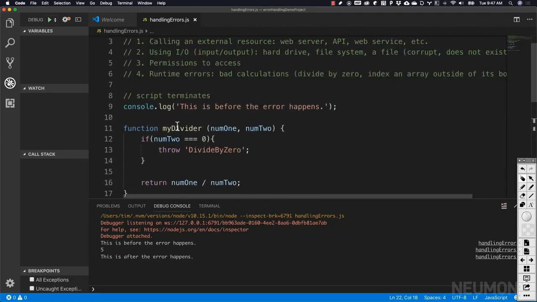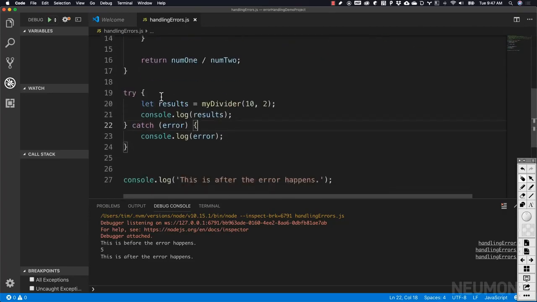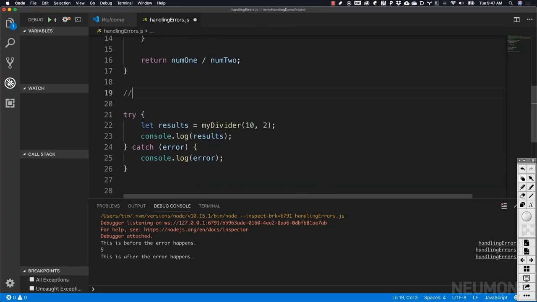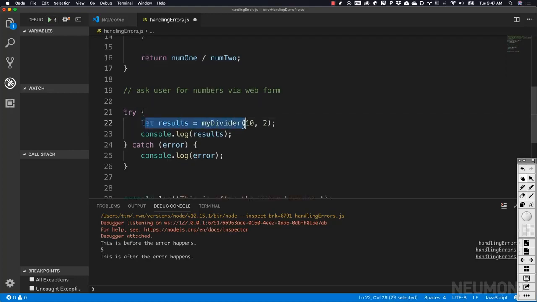In this situation, if we were gathering this information from a web form, we might ask the user for numbers via web form up here, and then we would get that data back, pull the data out of the form, and execute it inside of this code.